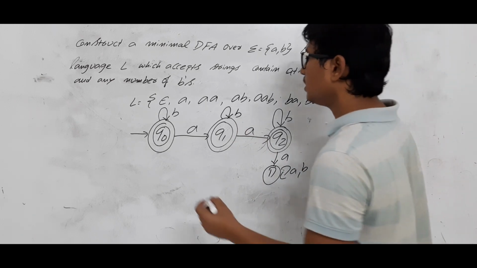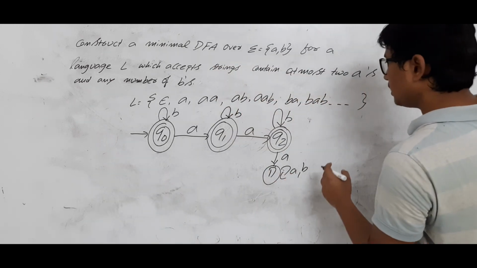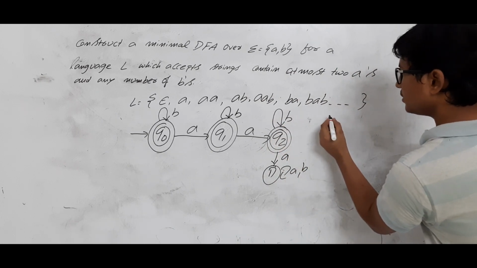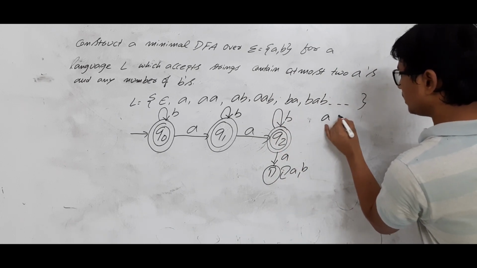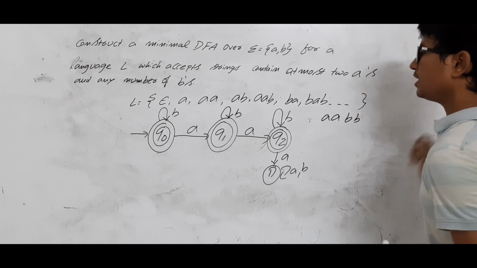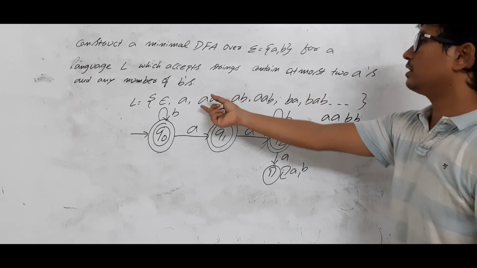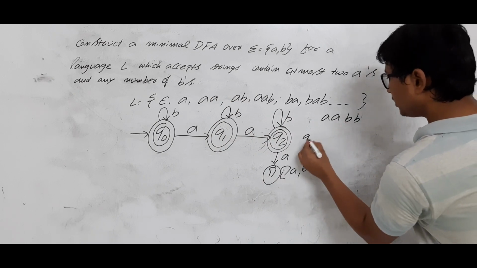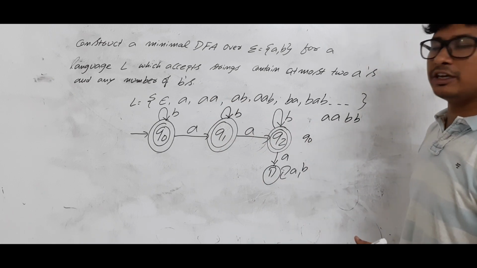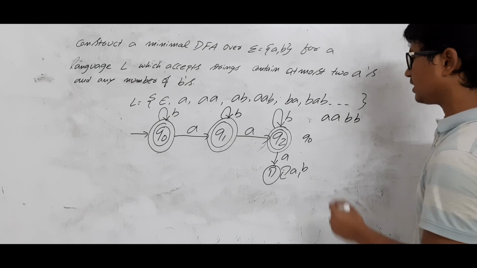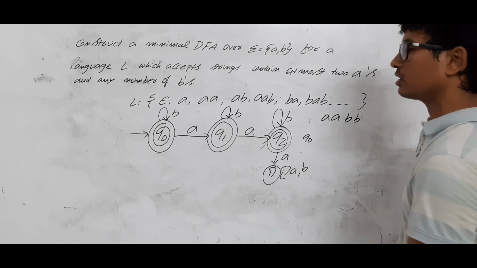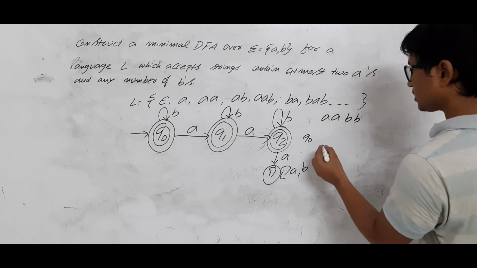How to check it? I will take a string which is accepted by this one: AABB. Should AABB be accepted or not? Yes, it contains 2 A's, so it belongs to language L. If it belongs to language L, my DFA should accept it. Let me check. I will start from the initial state Q0.